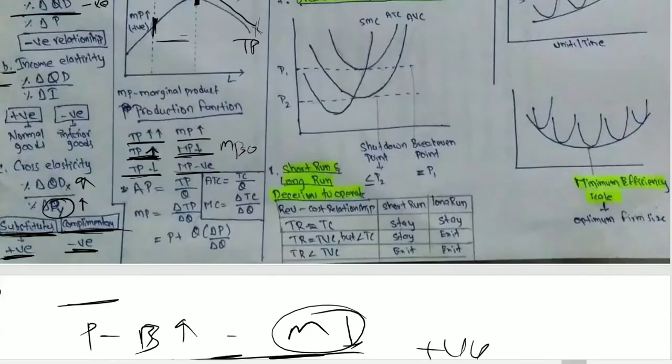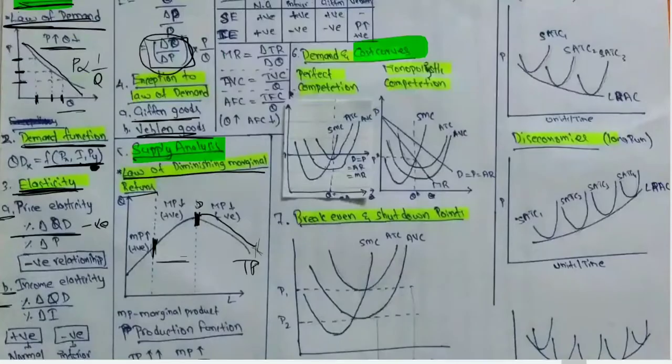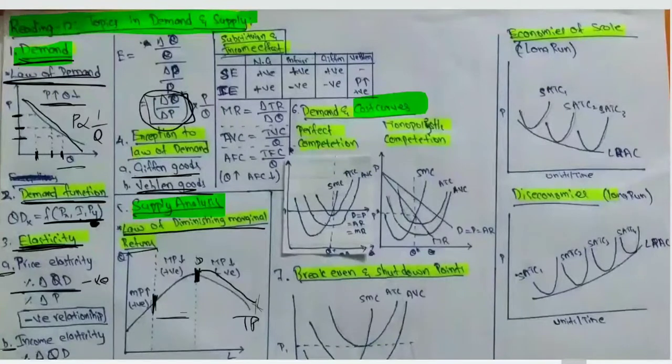And average productivity is total productivity by quantity, and average total cost is total cost by quantity. Marginal cost, these we discussed. These average and marginal we have discussed before itself. And now, let's see the substitution effect and income effect for normal goods, inferior goods, Giffen as well as Veblen goods.